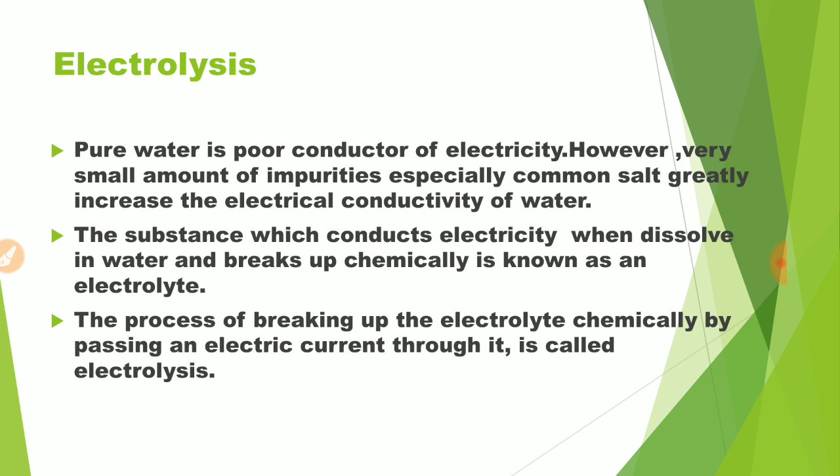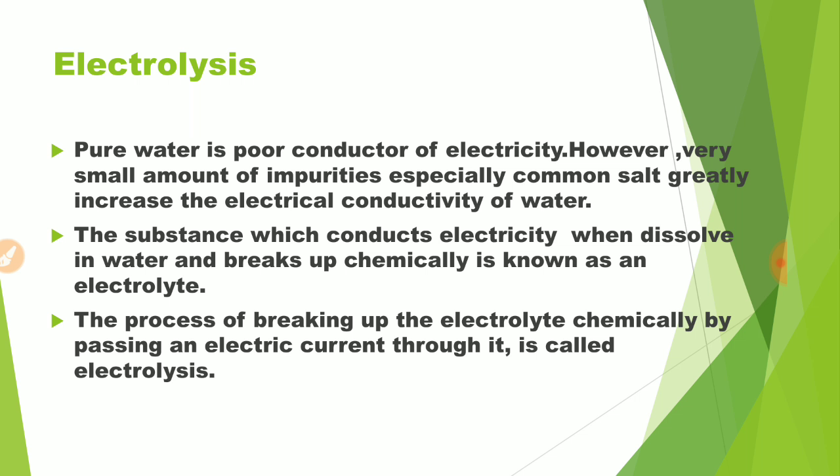So those substances which conduct electricity when dissolved in water and break up chemically or dissociate हो जाते हैं, are known as electrolytes. For example, salt is an electrolyte when we dissolve it in water.